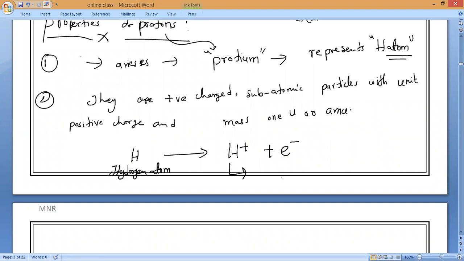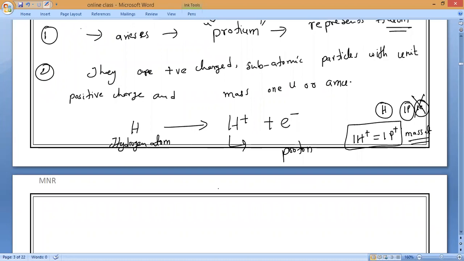This H plus is actually a proton, because hydrogen has one proton and one electron. If I remove the electron, only one proton remains. That is why the mass of one H plus ion is equal to the mass of one proton. Please remember that.